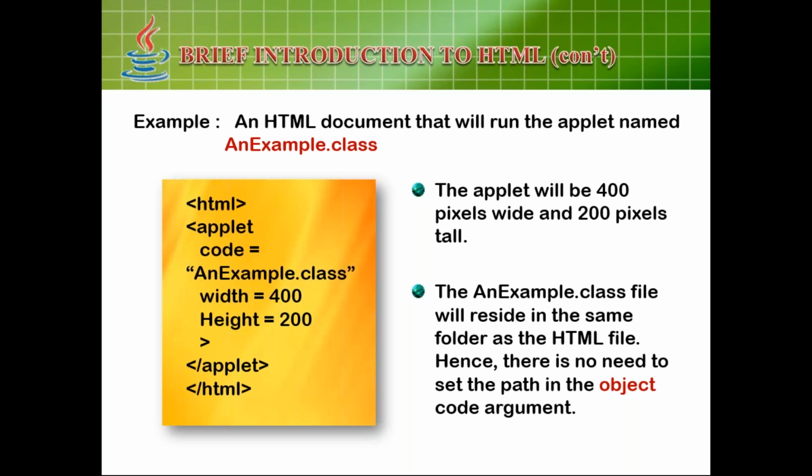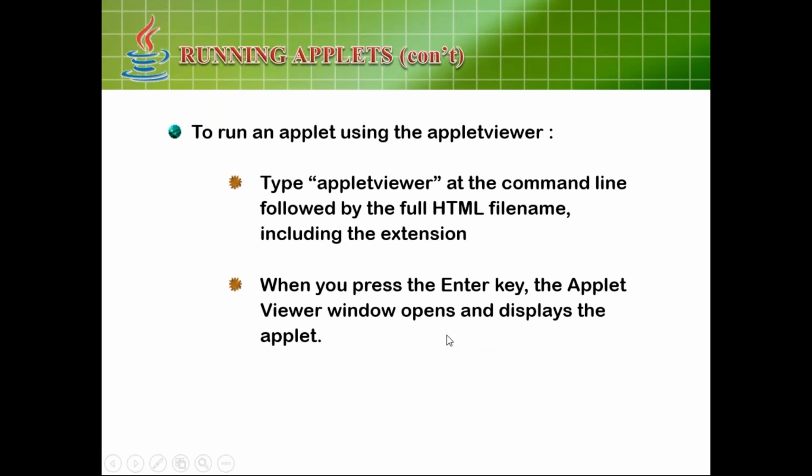The second file, you simply double click on it. When you double click on an HTML file, it will open in the web browser, and you will be able to see your applet. After that, you try it, then you will get it. Now it is clear, right?